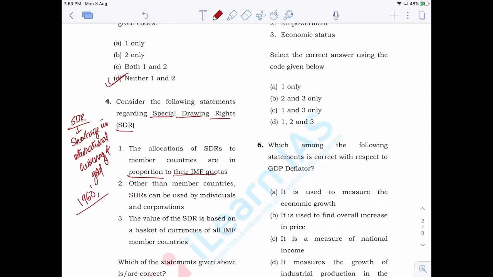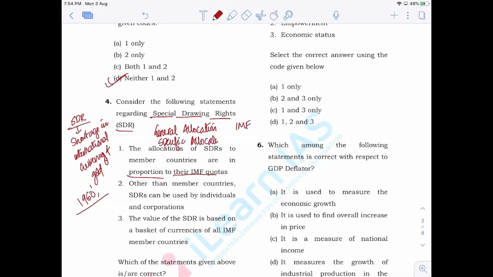So IMF created this currency asset that can be used by the countries and it can be used for exchanging with any of the major currencies around the world. Clear. So SDR can be used by the countries to exchange with any of the major currencies around the world. So the initial general allocation, there are two types of allocation that is done by IMF when it comes to that of the SDR. There is general allocation as well as specific allocation.